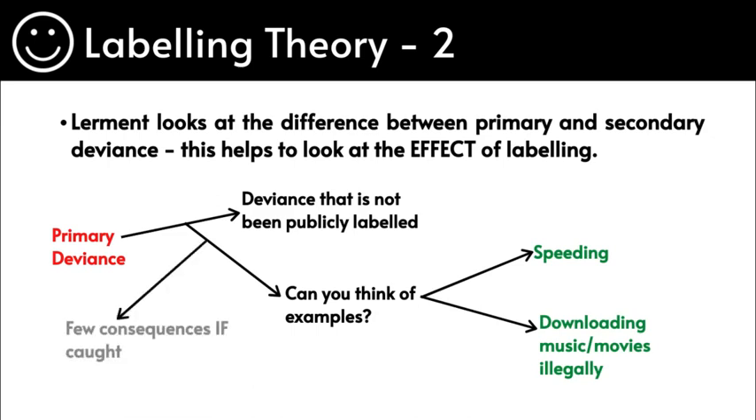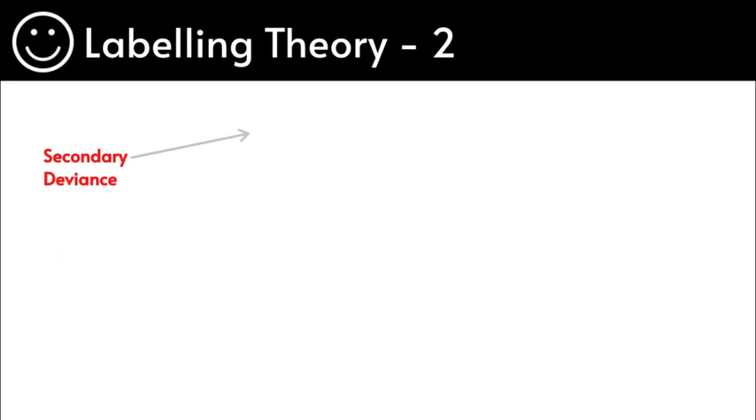So here we can clearly see that there are very few consequences if caught. So primary deviance, simply deviance that's not been publicly labeled, has very few consequences if caught. Examples: speeding, downloading illegal music or videos. Okay, let's look at secondary deviance.